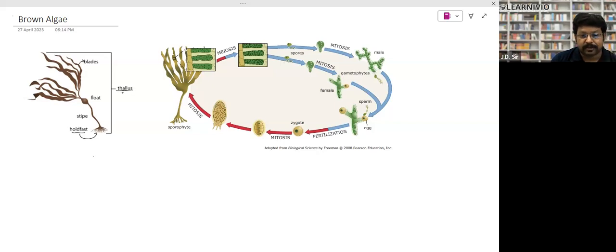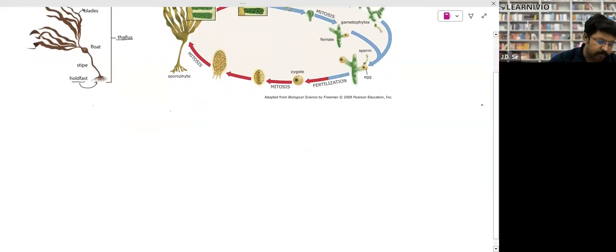This is the thallus-like structure, and they reproduce by producing spores, right? These spores are male and female gametophytes. They produce sperm and egg. They fertilize. After fertilization, again they make a new plant, right? So that's how they do it. So this is the brown algae. Now, what are the characteristics of brown algae? Let me discuss with you one by one. So, common characteristics of brown algae.